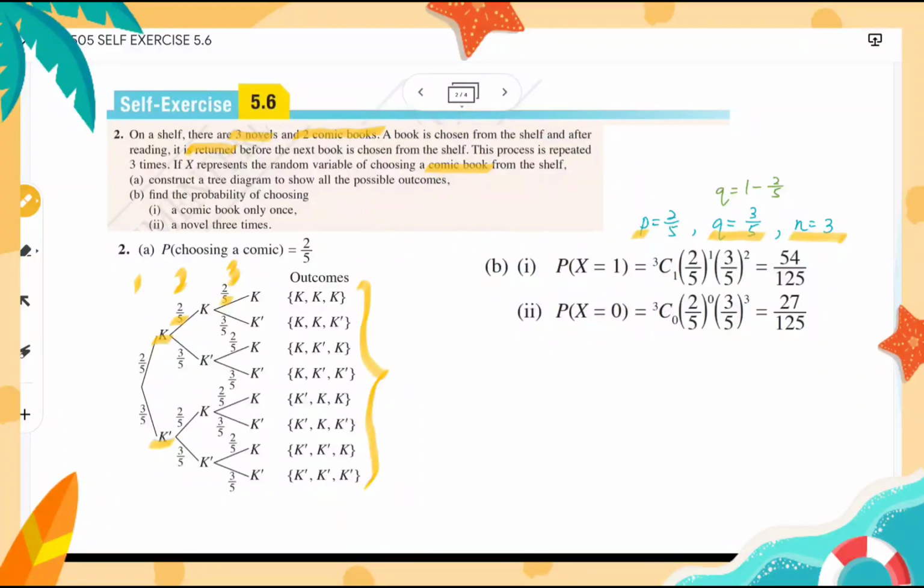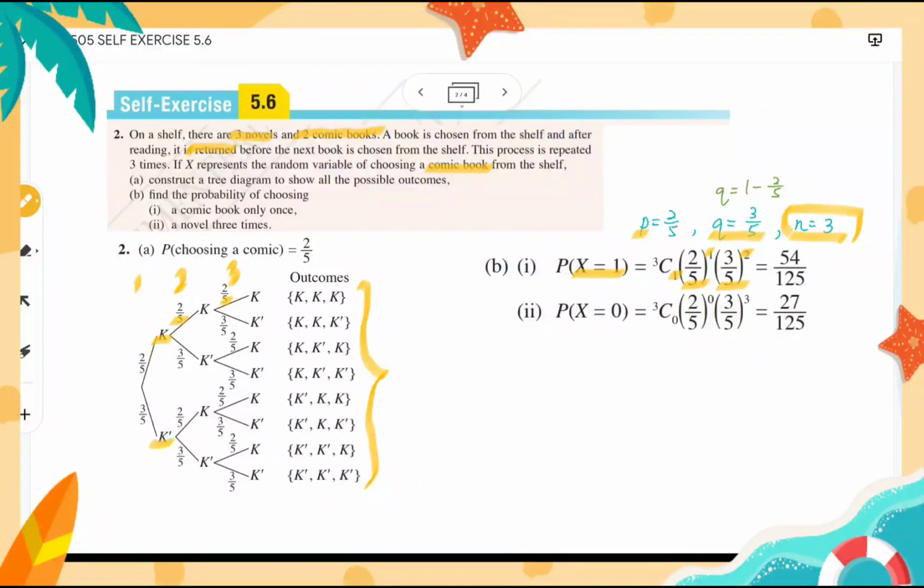(b) Find the probability of choosing a comic book only once. So X equals 1. Out of the 3 books, from your n equals 3, we want a combination of 1 comic book, so 3 choose 1. Then the probability of getting a comic book to the power of 1, and the probability of not getting a comic book to the power of 2. Then we get 54 over 125. Alright. Number 2.